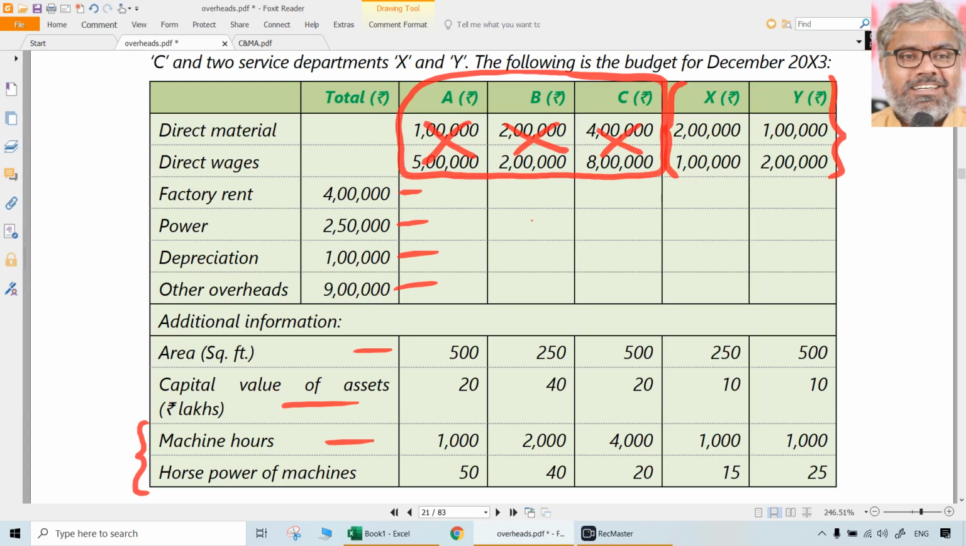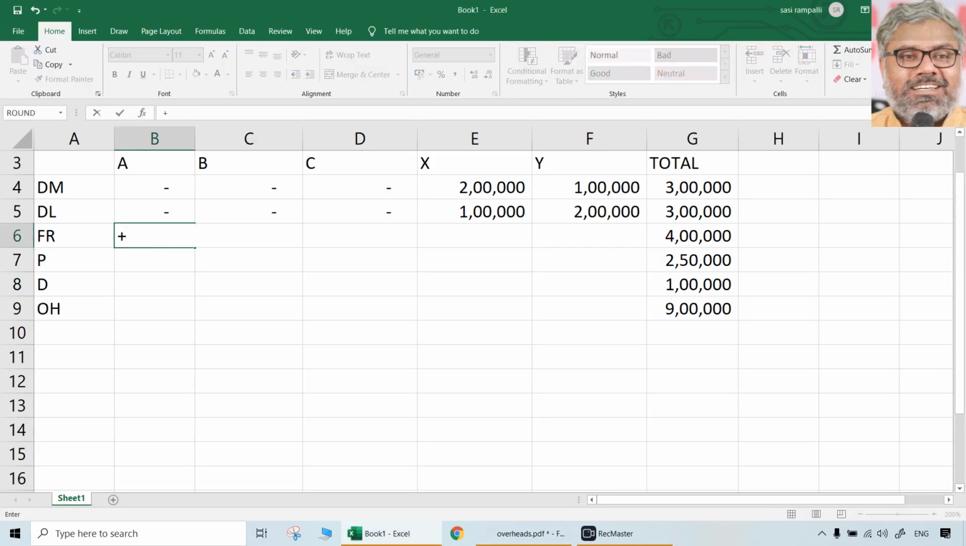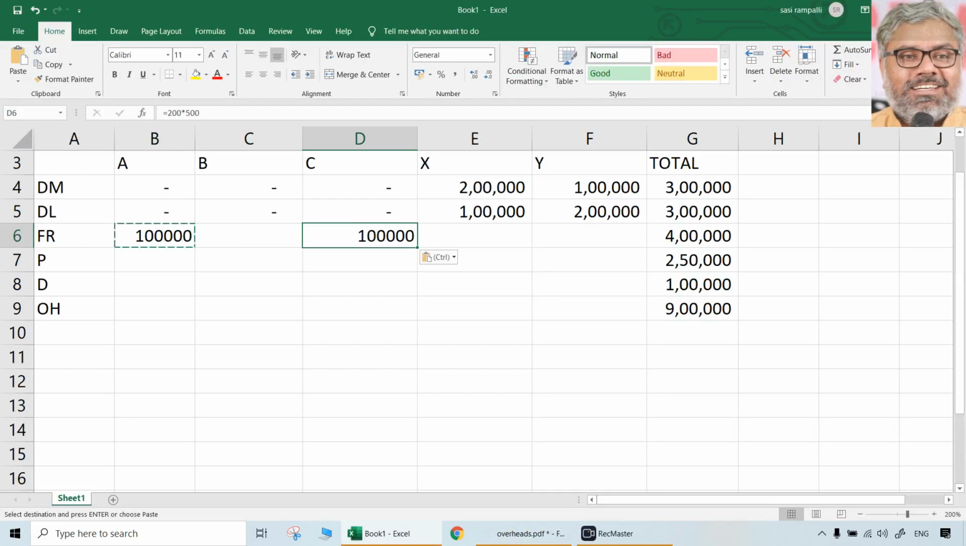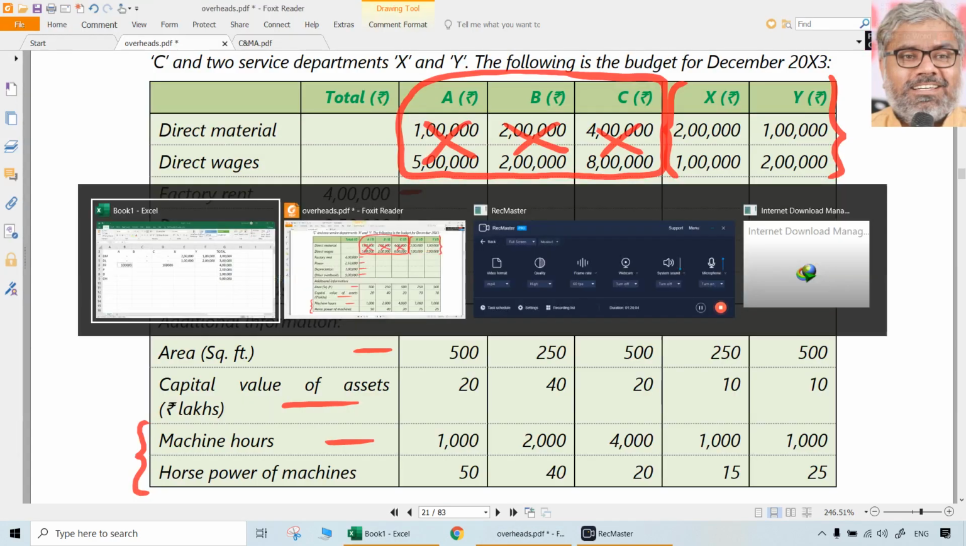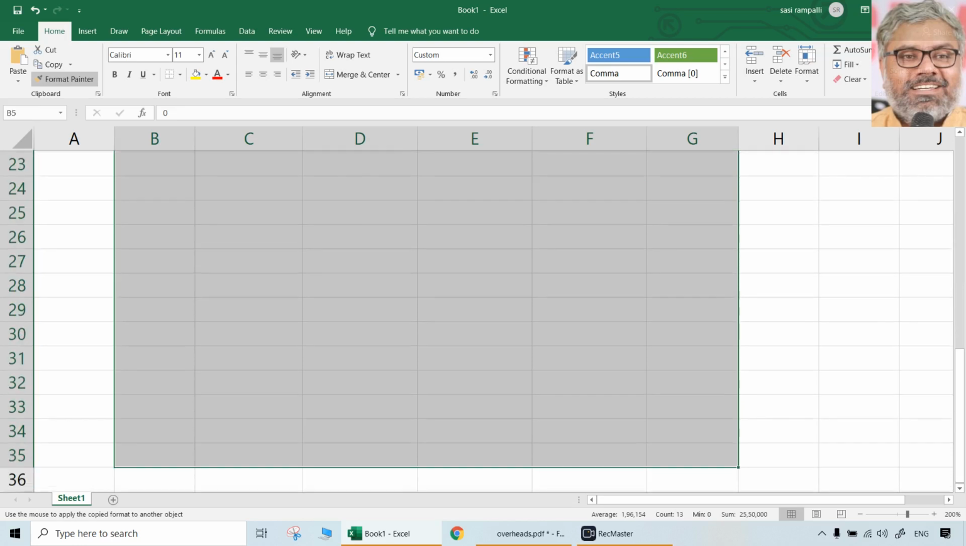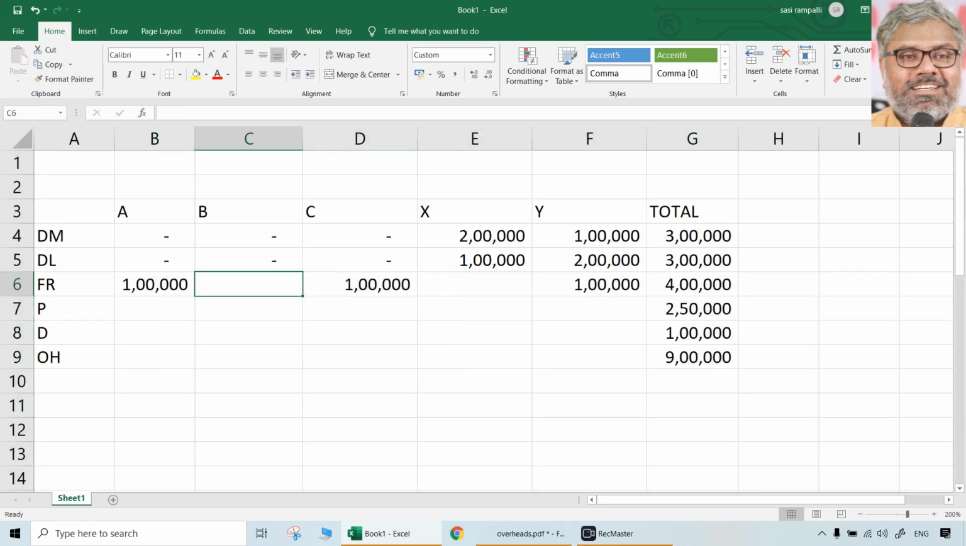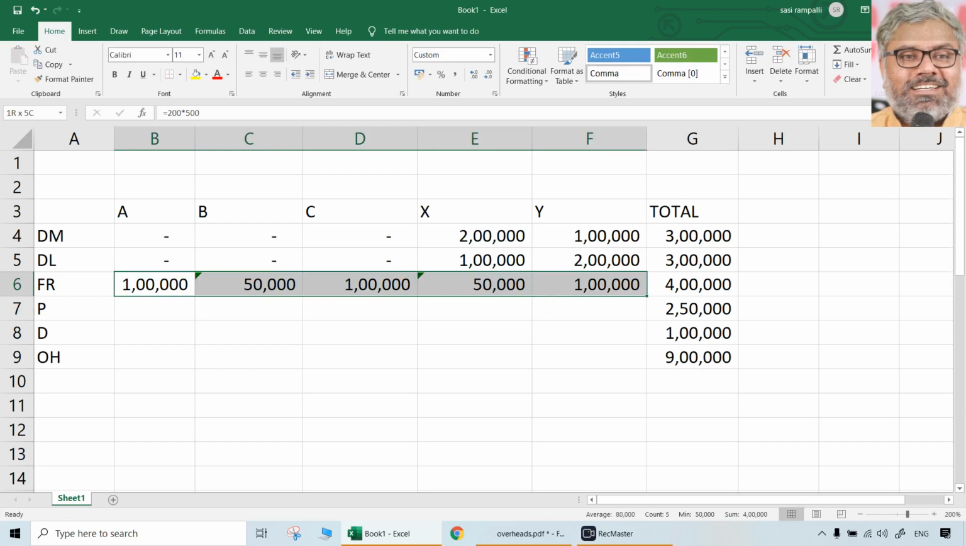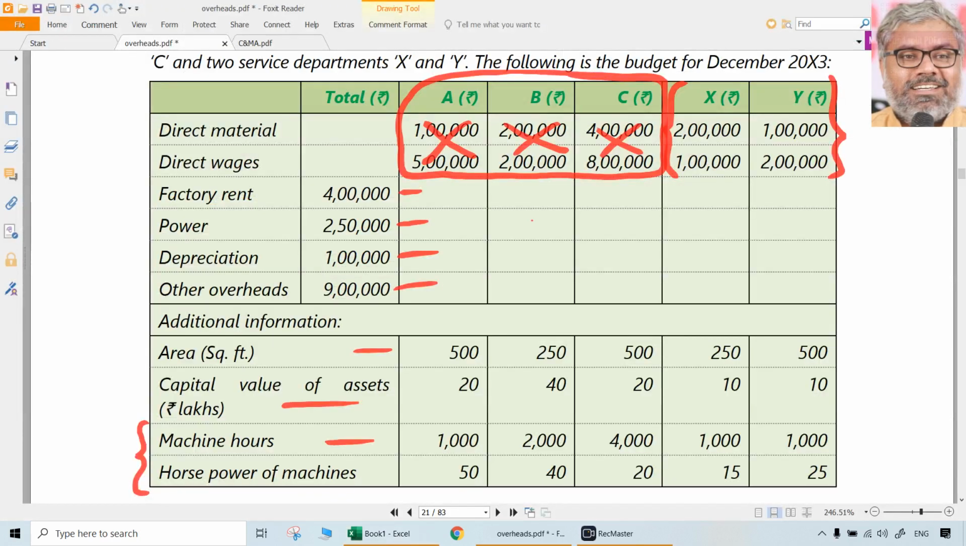That means 200 into what? This 500, 250, 500, 250, 500. So there are three places where there is 500. And this should be naturally half of that. That is 250. Total should match. What is the total? 4 lakhs. That's it. So that is distributed in the ratio of area occupied by each of the departments.